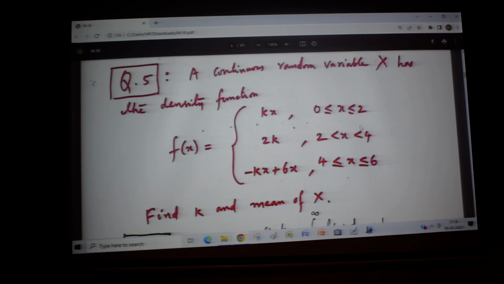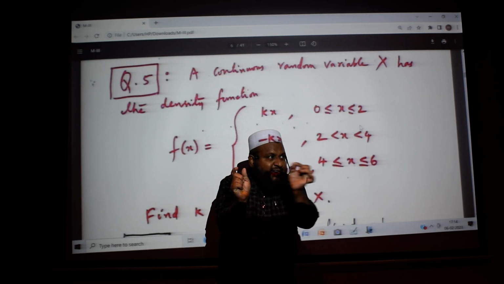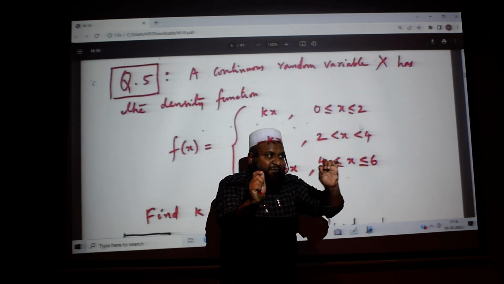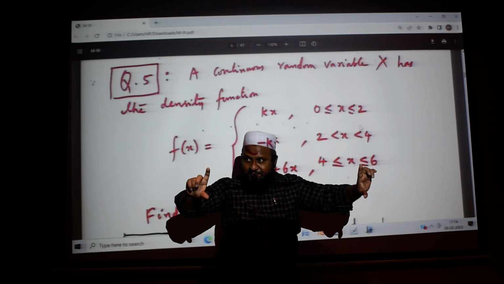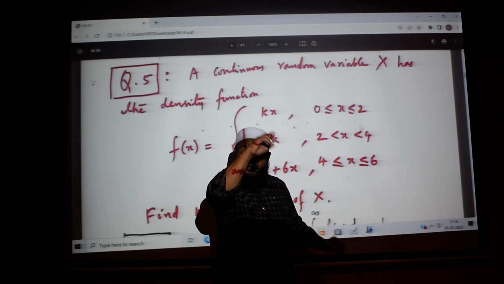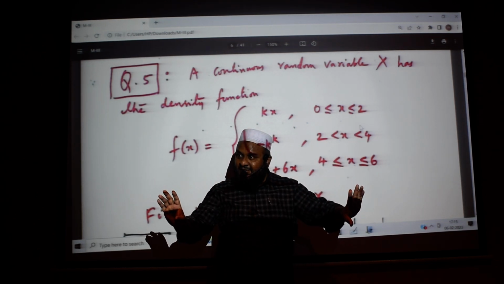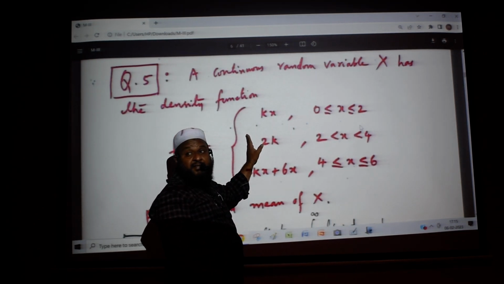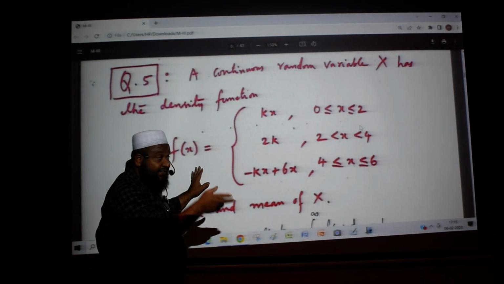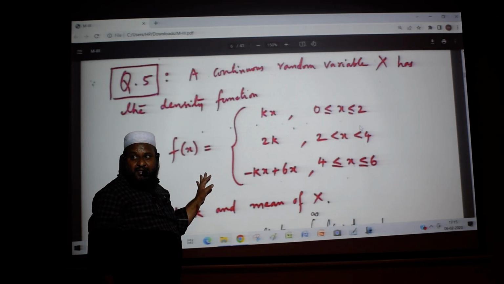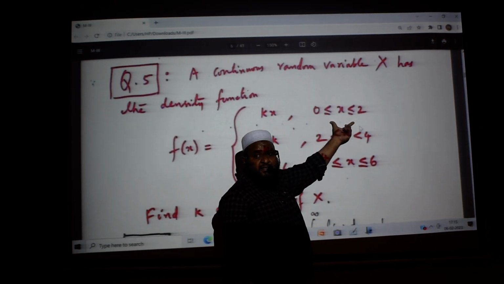A continuous random variable, keep in mind: for a discrete random variable, a finite number of values will be there, or infinitely many values but countable. So you can have a table, but for continuous there is an uncountable infinite number of values, so you cannot have a table. At that time there will be a function. So that function f of x, I was saying xi into f of xi, that is this f of x. So it is kx between 0 and 2.